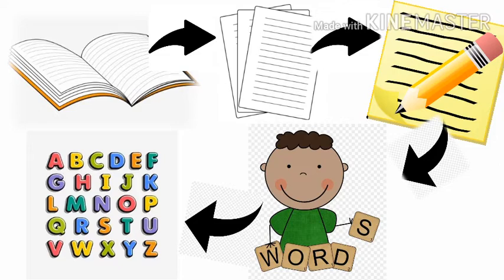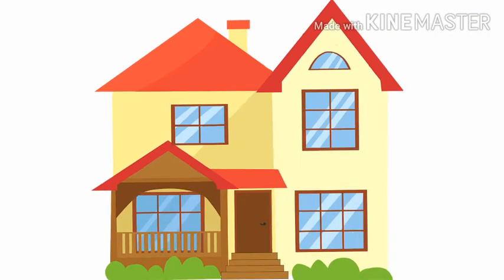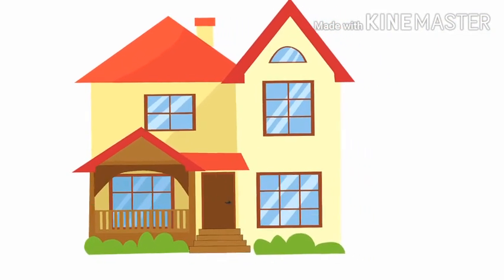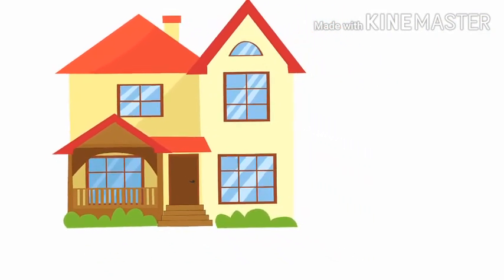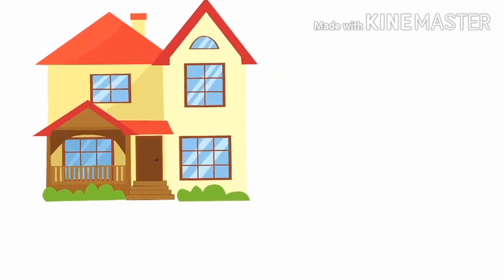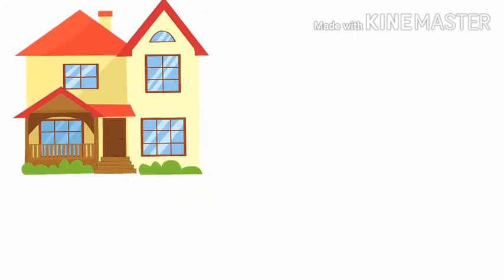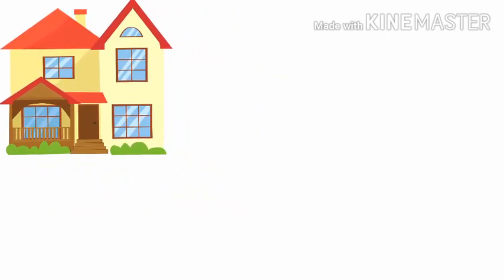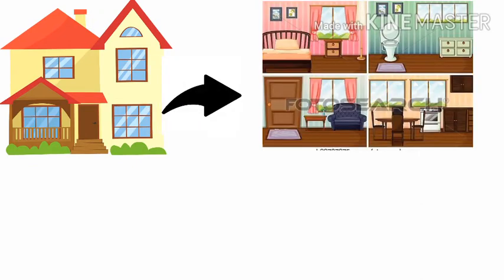So students, let us take one more example. Let us consider our house. We all love our house regardless it is small or big, right? What is our house made up of? Our house is made up of rooms.